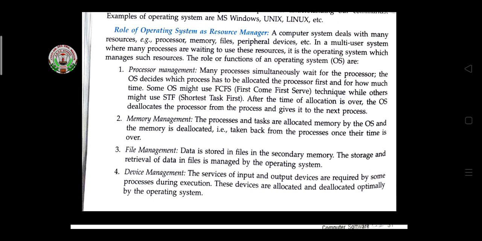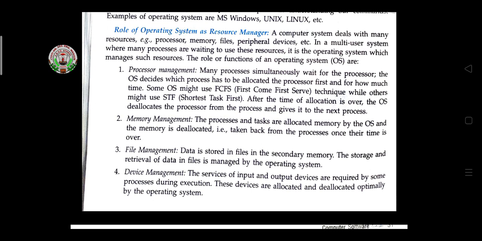Some operating systems might use first come first serve, meaning the instruction that came first is processed first, and afterwards the second one. Then memory management. The processes and tasks are allocated memory by the operating system, and the memory is deallocated, that is, taken back from the process once their time is over.